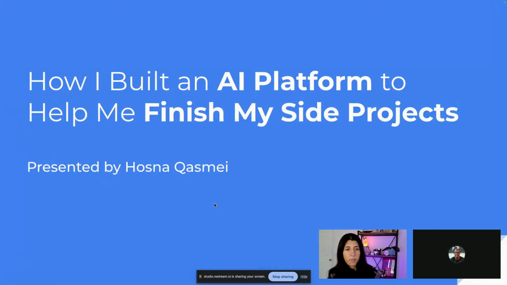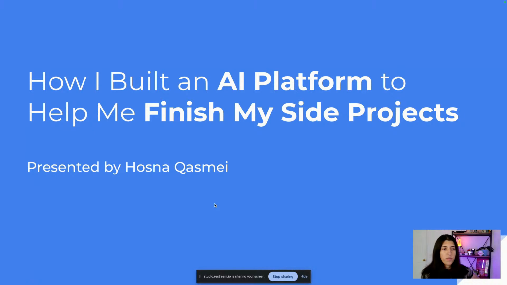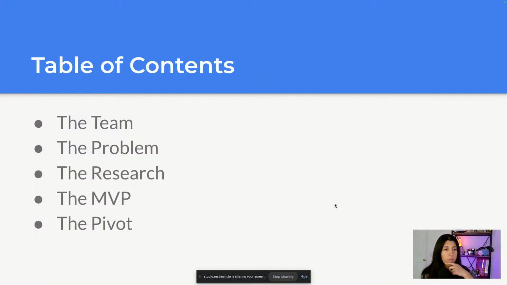Today I'm going to be talking about how I built an AI platform to help me finish my side projects. I'm Hosna, and let me give you a little rundown of what I'm going to be talking about. Here's the table of contents. I'm going to be talking about the team, the problem, some research that we did, and the MVP, and then our pivots. Later on, I'll do a live demo of the live website that we have, and also take a look at the code a little bit to show how we're using Convex.